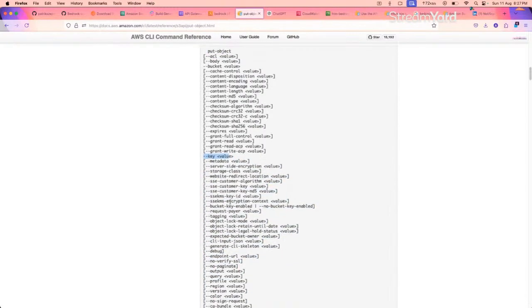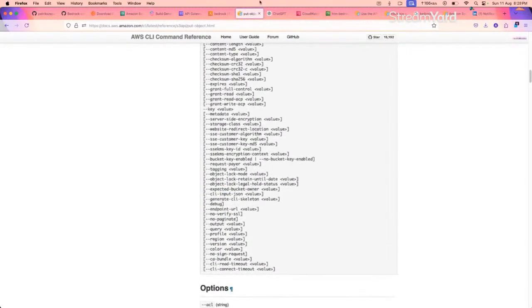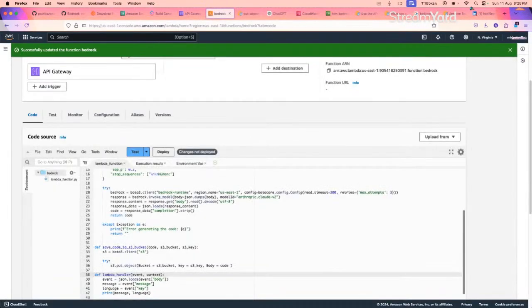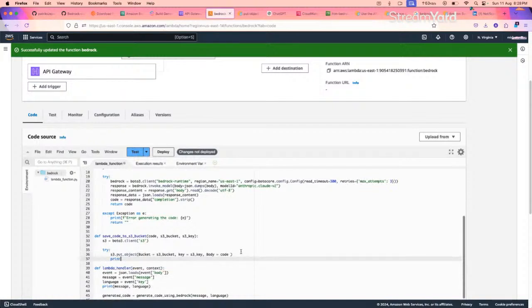From here we give, apart from that, the bucket name, and then one more thing, which is the body. Let's go back to code and finish it as fast. So here in the try block, I have defined the API call s3.put_object. Bucket is going to be S3 bucket, key is the S3 key, and body equal to code. Then let's print something to see if it happened or not, for error handling purposes. If this part is done successfully, let's say code is saved to S3.